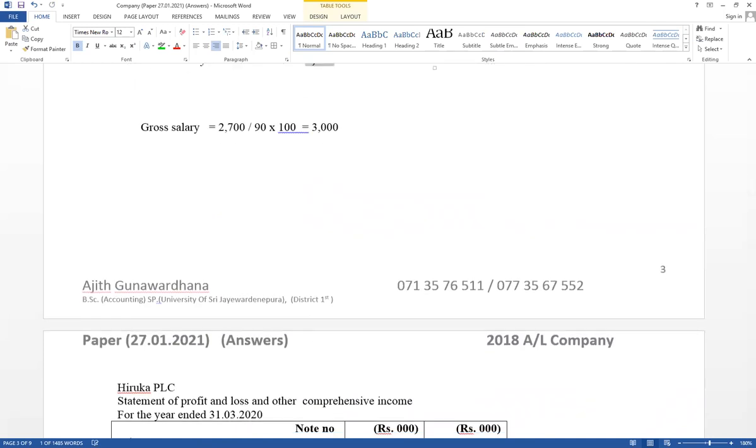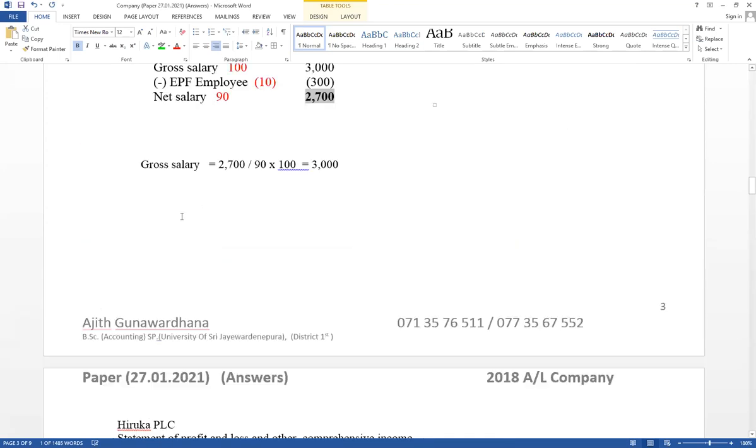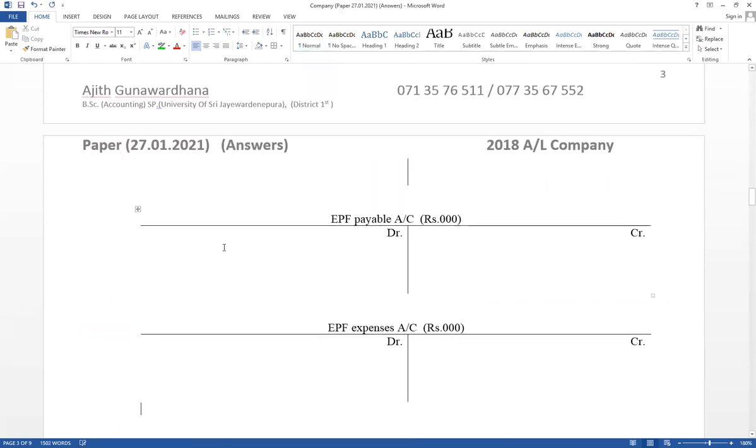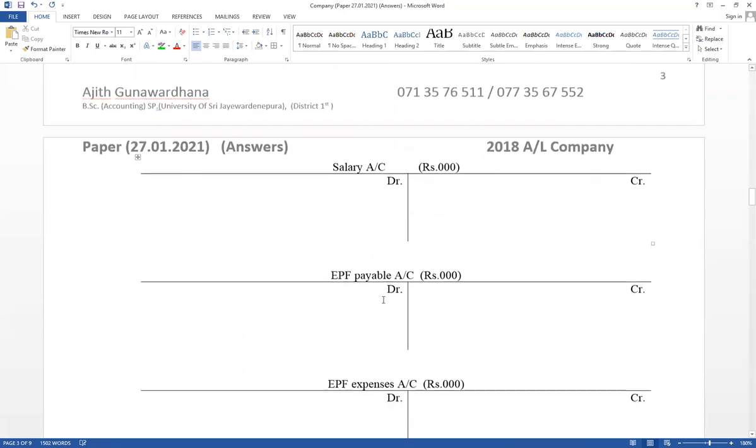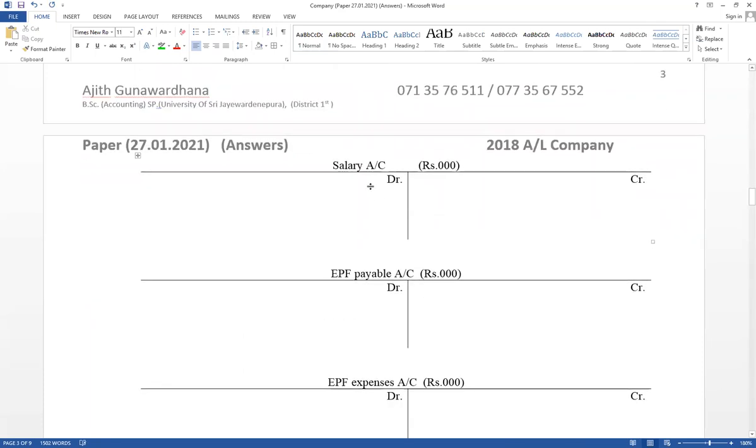Right, prepare the ledger account also. Salary accounts, EPF payable as well as EPF expense. ETF recorded already. Therefore, no need to prepare ledger account for ETF. There are 3 ledger accounts. Salary accounts, EPF payable as well as EPF expense.